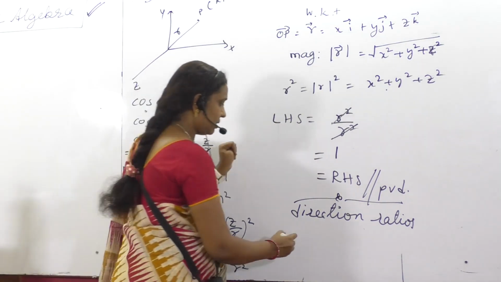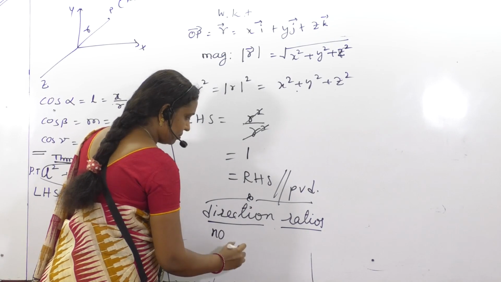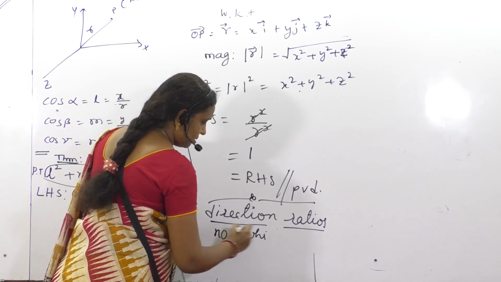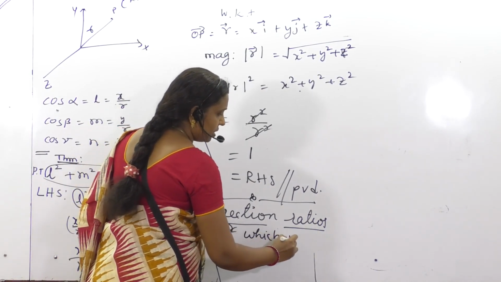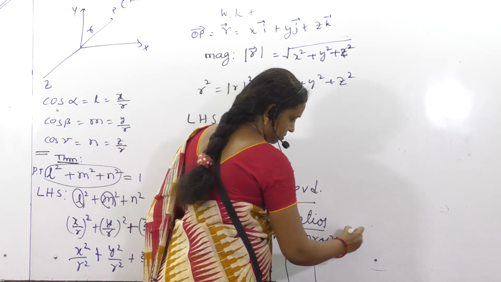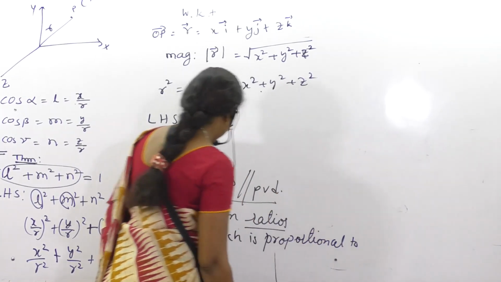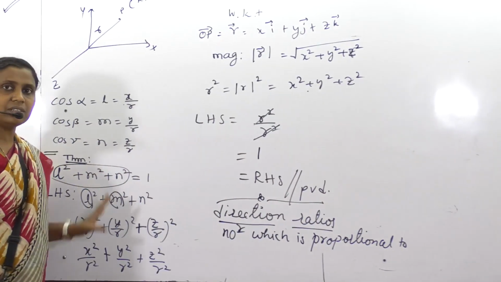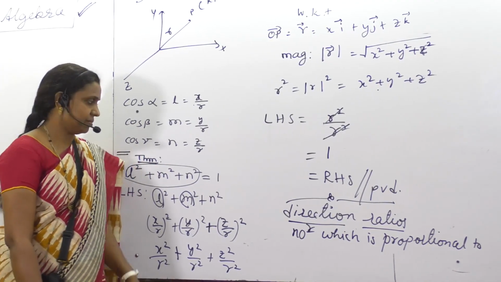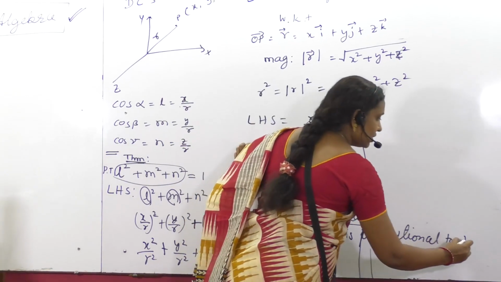Direction ratios means numbers which are proportional to direction cosines.